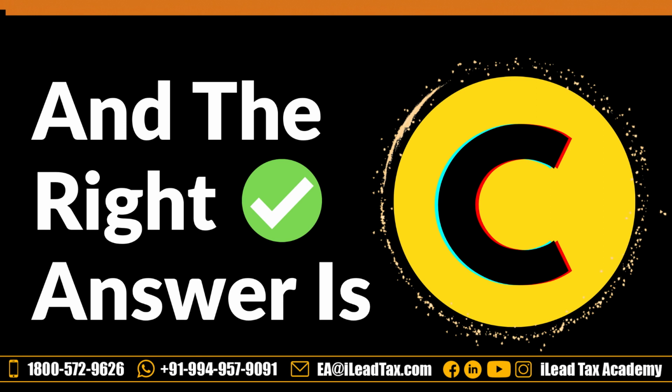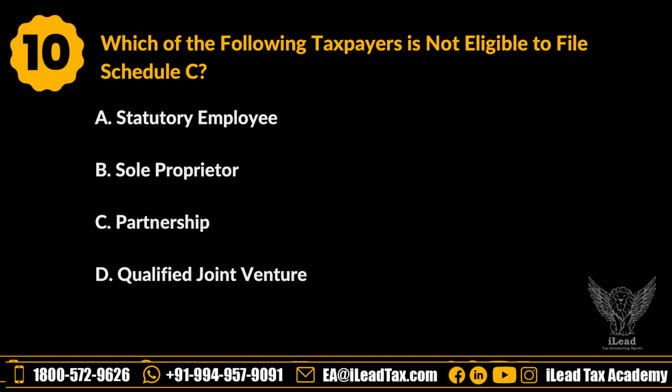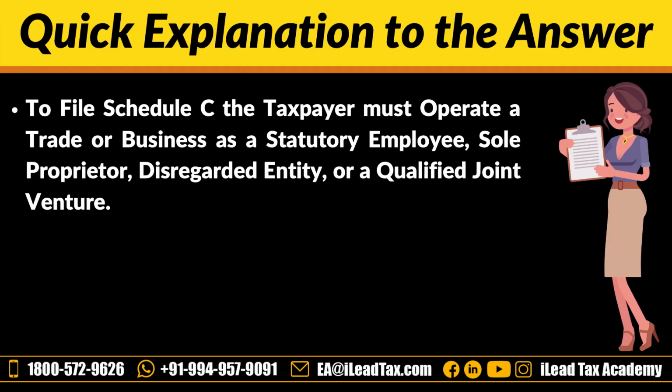Let's see why it is C. Statutory employees, sole proprietors, and qualified joint ventures are generally eligible to file Schedule C. So option C, partnership: partnerships do not file Schedule C. Instead, the partnership typically files Form 1065 to report its income and expenses, and each partner receives Schedule K-1 that outlines the share of partnership income, deductions, and credits. So option C is the right answer.